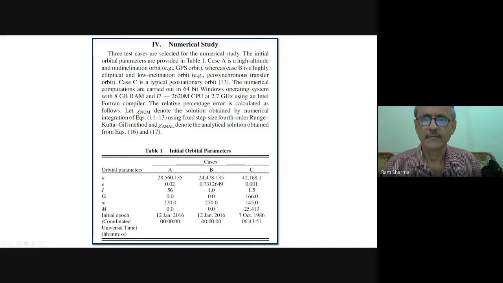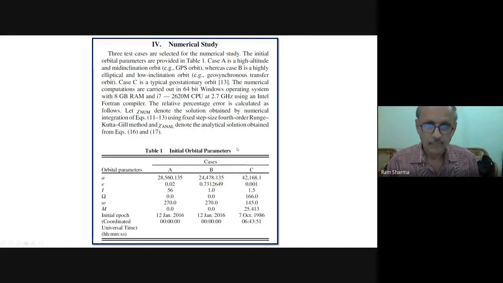So the relative percentage error is calculated as follows. Let xi, zeta, and nu denote the solution obtained by numerical integration, and the others by analytical integration.